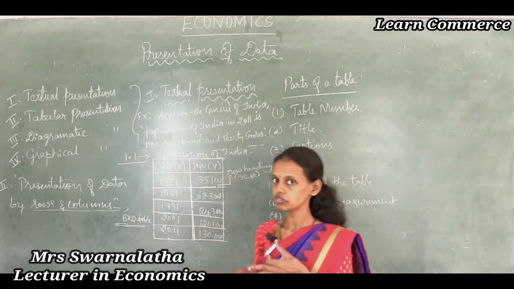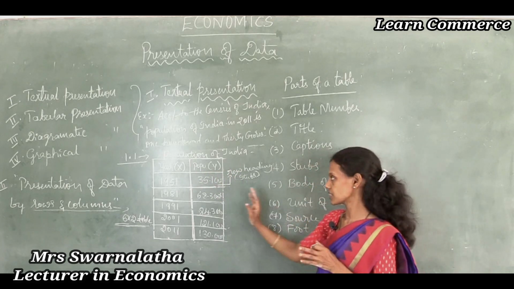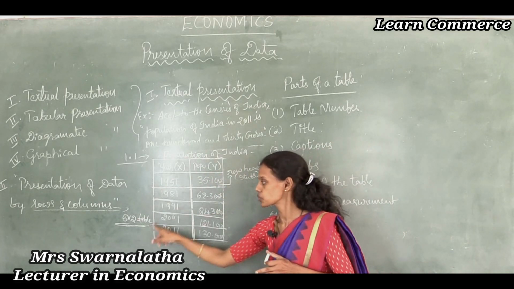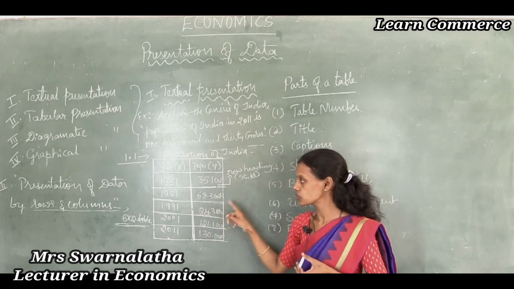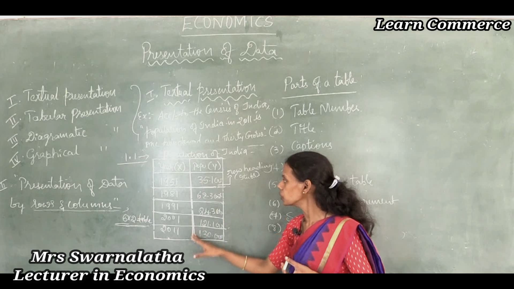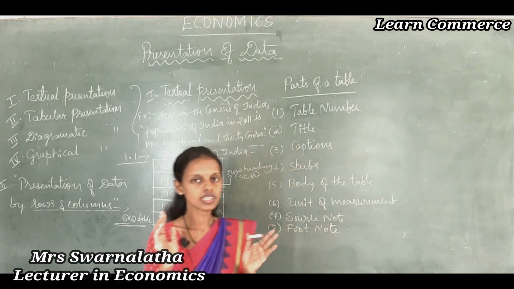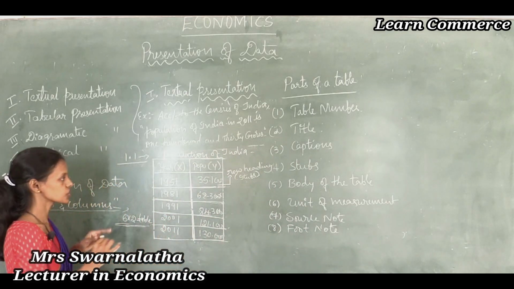This data table is said to be a 6 into 2 table, because first we consider the rows and next the columns. Here 6 rows and 2 columns are there.